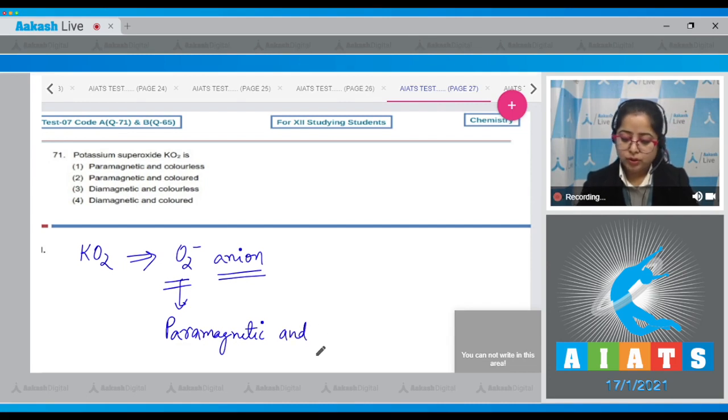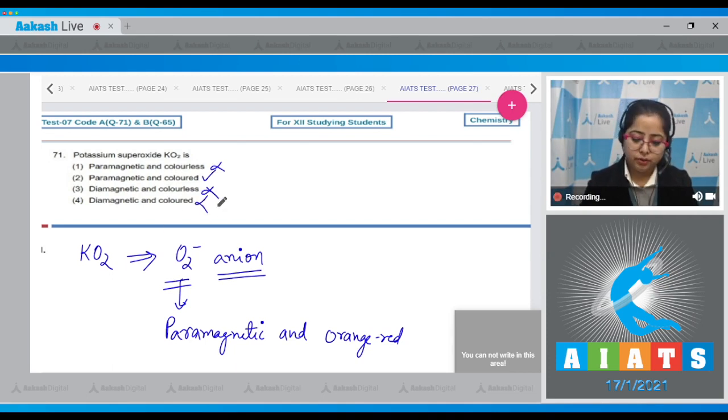Also, the superoxides are colored, and the color of potassium superoxide is orange red. So, KO2 is paramagnetic and colorless? No. KO2 is paramagnetic and colored? Correct. Diamagnetic and colored? No. That means the correct answer is option number 2.